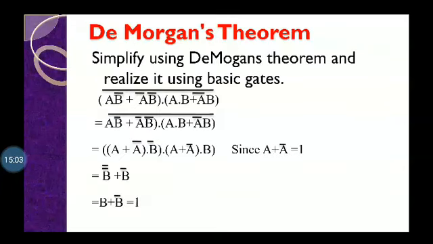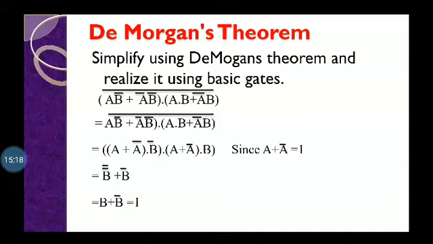Now the De Morgan's theorem realized using the basic gates. Here is the problem: (A into B bar plus A bar B bar) whole bar, multiplied by (A into B plus A bar B) whole bar.